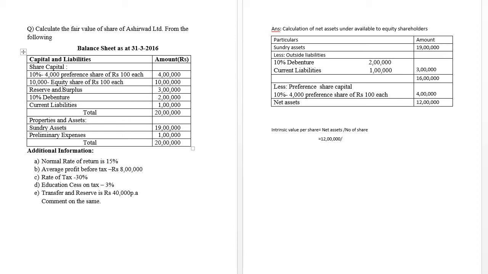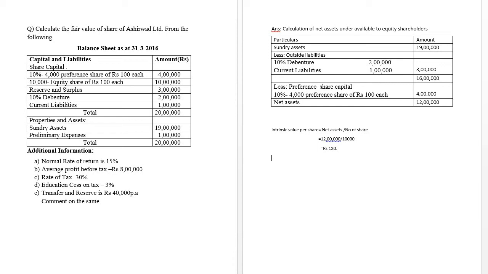Here we have to consider only the equity shares, not the preference shares, because we are finding the net assets available to the equity shareholders, right? Therefore, the number of shares is 10 lakh. Therefore, 12 lakh divided by 10,000 is equal to rupees 120. This is the intrinsic value per share.